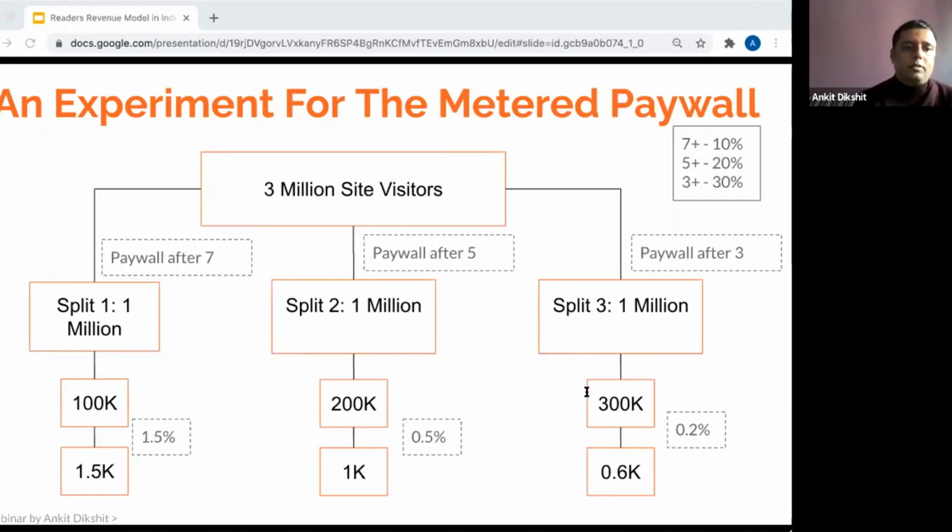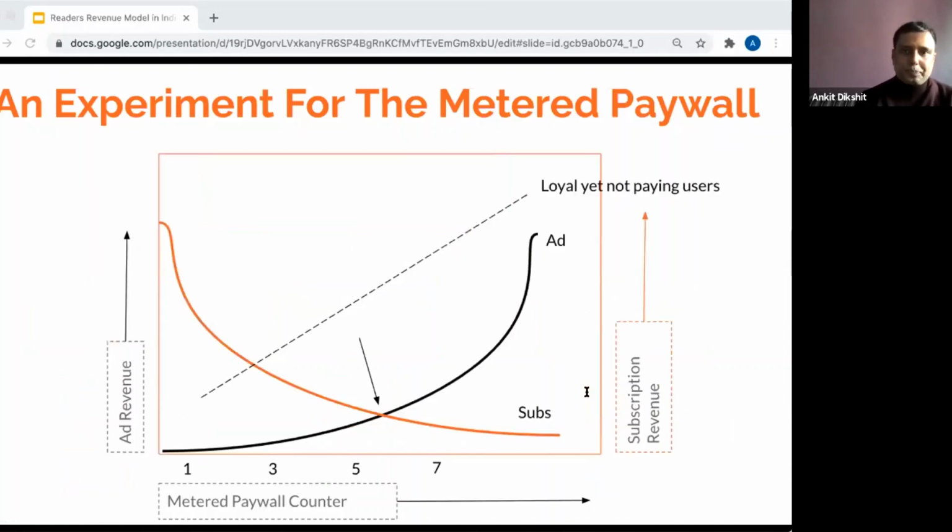And here was the interesting perspective: which should be the obvious choice? A lot of people would say that a paywall after 7 would be the obvious choice, but you will also see that there is a trade-off. While you are getting a decent number of users converting to become your subscribers, you are also losing on your ad revenues, and that's where the struggle of publishers starts, where you don't know whether to put a 3, 5, or 7 article restriction.